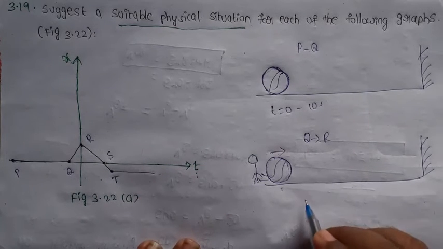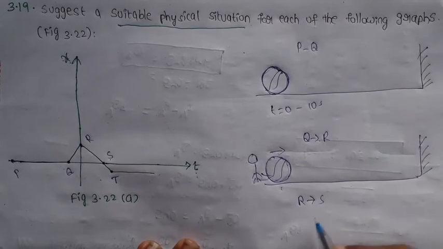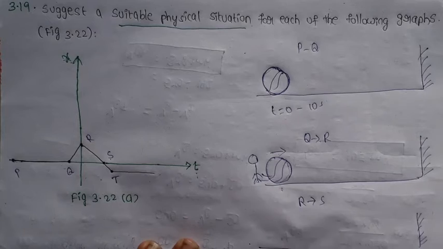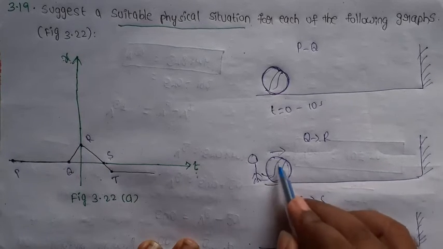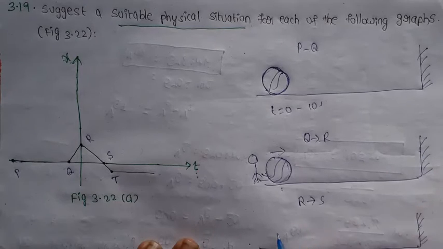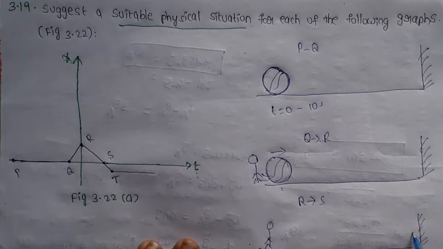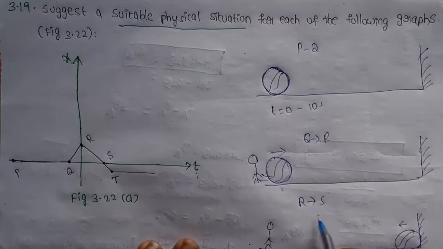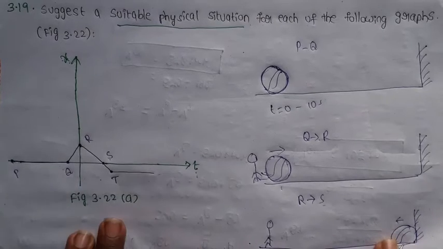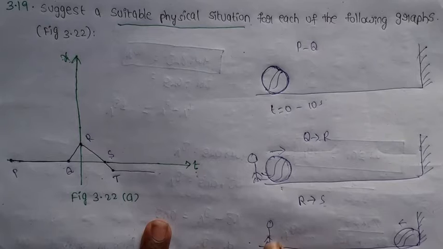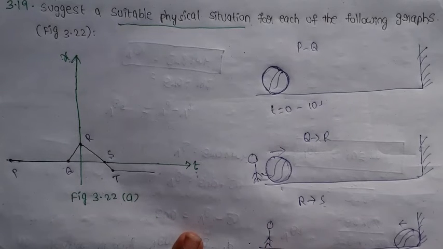So that is R to S. This is the wall. Here the person is hitting a ball, so the particle is moving in this direction. So after hitting the wall, the ball comes back in this direction. So R to S is the football moving towards the person.